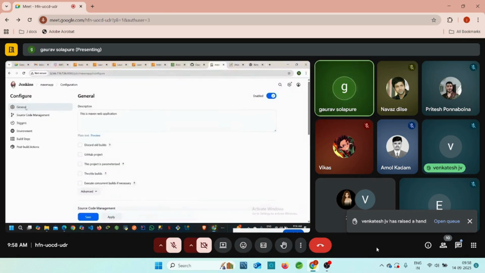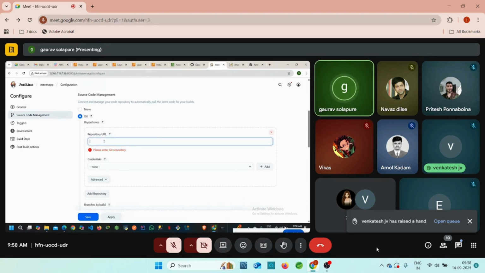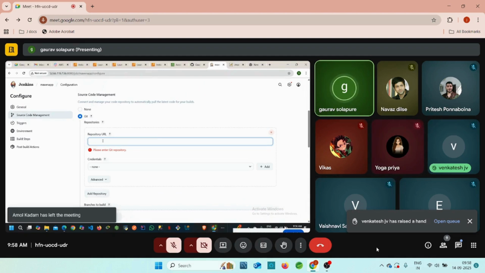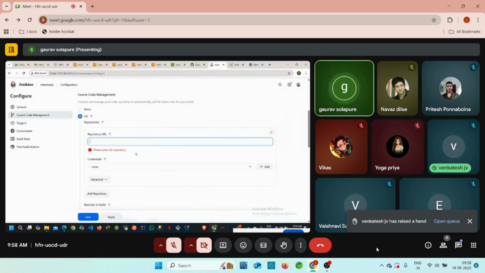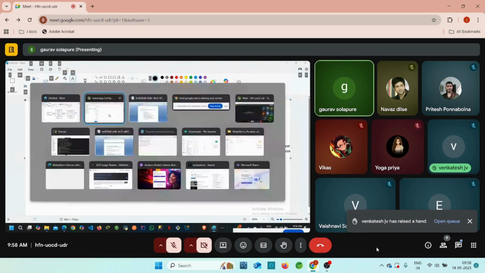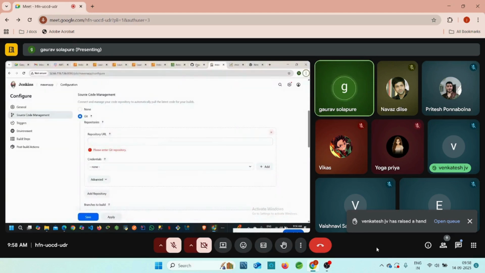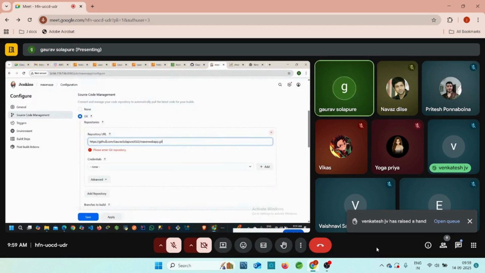Go to the source code management. General is there. Just go to the source code management. There is one tab, None and Git. Click on Git. Okay. And here you can integrate our GitHub repository URL. Once you integrate our GitHub repository URL into Jenkins, then automatically our CI will be integrated here. It means continuous integration will happen once you enter this GitHub repository into the Jenkins server. So go there, copy this URL, go to the GitHub repository. This is our Maven web application. Copy this HTTPS URL, go to Jenkins, and paste it here.